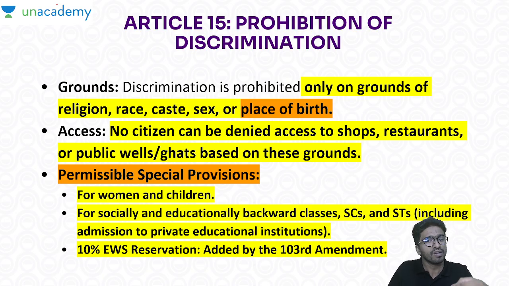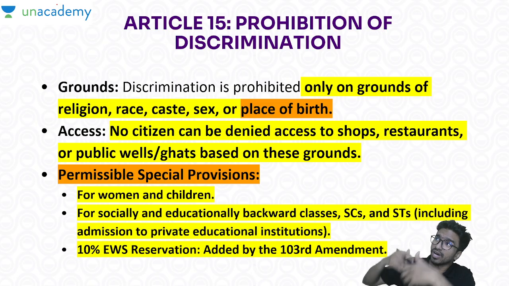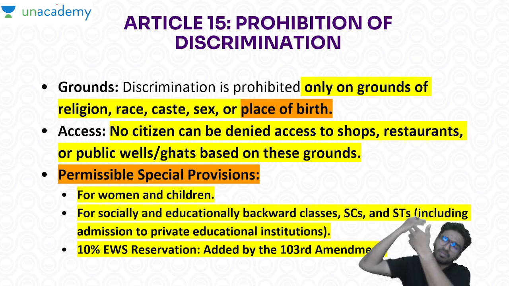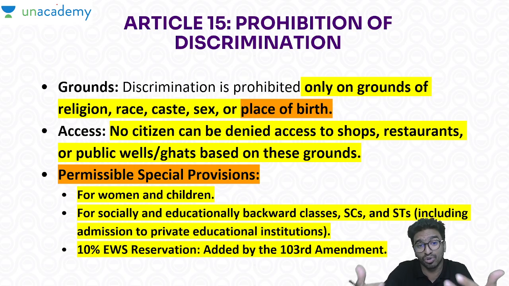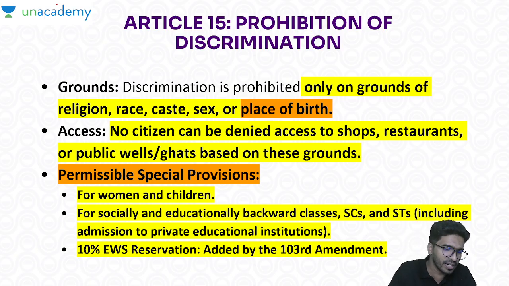Which means, for example, in a government job, in case of residence, I can do some discrimination because you are coming from some other state or some other country. Just being a resident, you can't say that you should not discriminate against me. If you are born in India, if your place of birth is here, then discrimination can't be done.